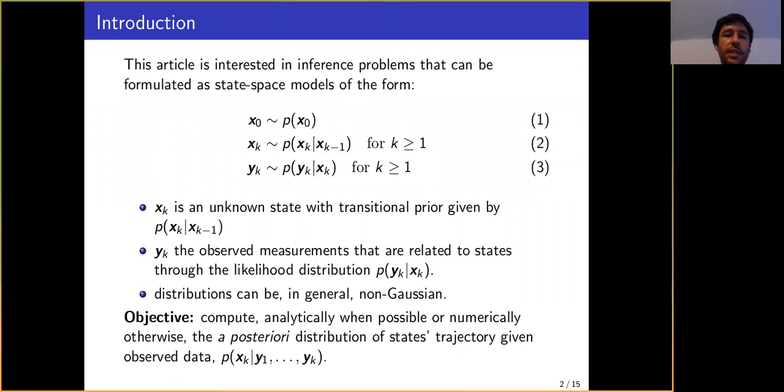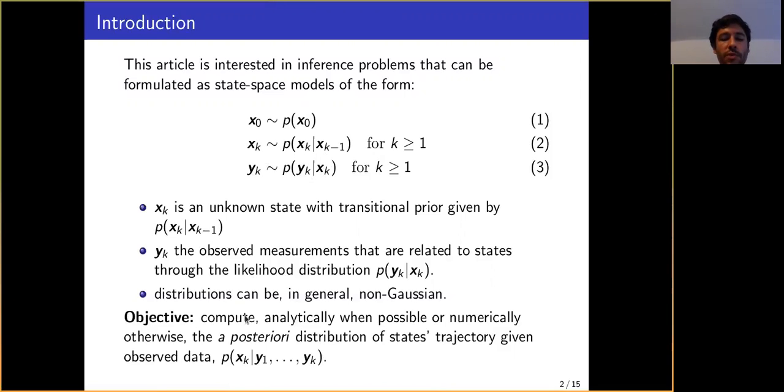So we are interested in problems that are formulated in terms of state space models, such as this one given from equations 1 to 3, where x represents our states, y is our observations, and p is a probability distribution. We have an initial prior distribution for our states, a transition distribution, and a likelihood function to model our states and our observations.